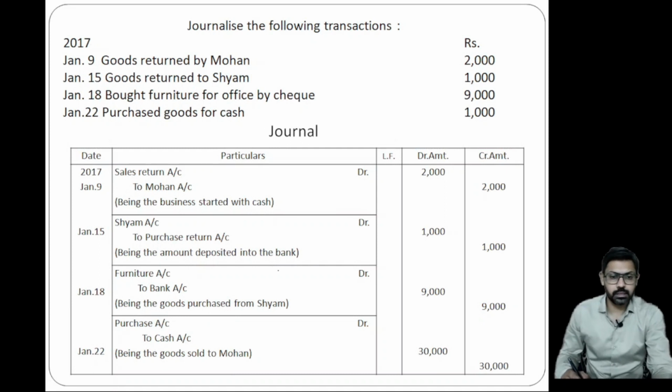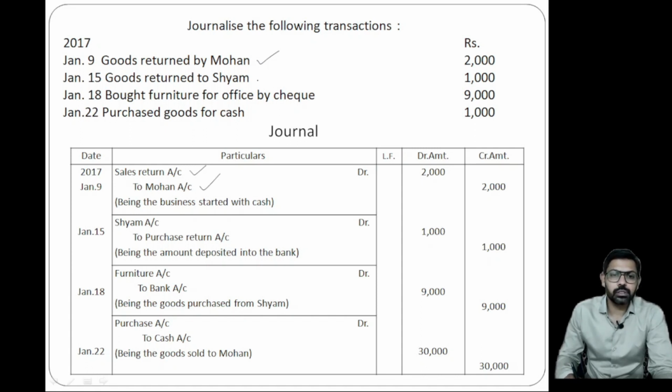Now next slide. January 9 says goods returned by Mohan. Earlier we sold our goods to Mohan. Now Mohan returned that particular goods for some reason. So earlier we sold, now it's returning. That becomes sales return, and sales return will be debited because goods are coming into our business. Who is the giver? Mohan. So Mohan will be credited.